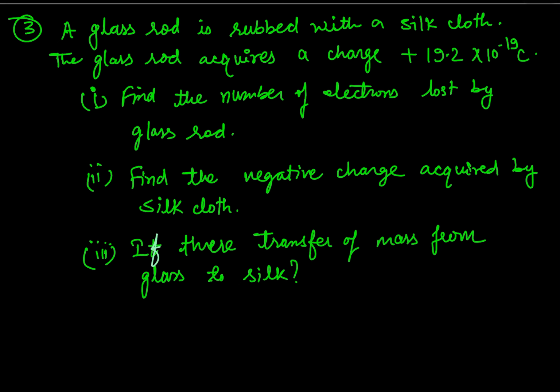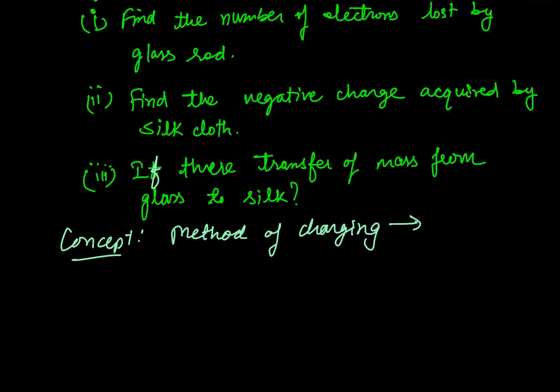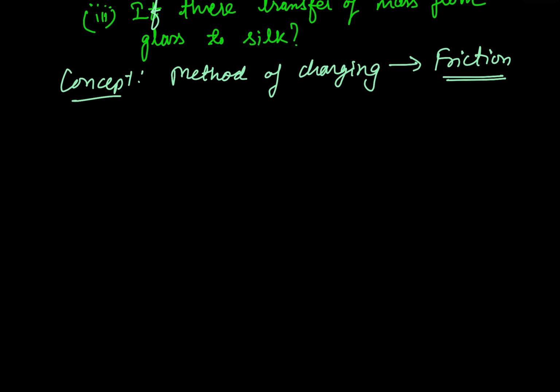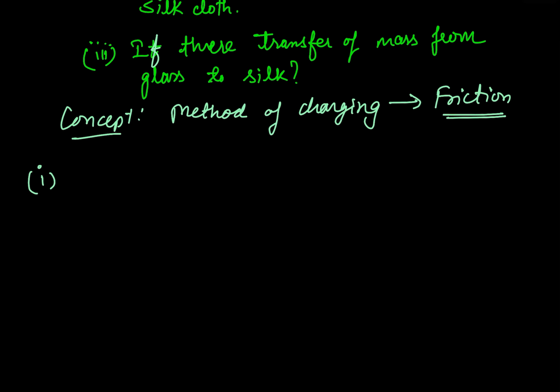So we need to understand this particular question. So the concept here lies of method of charging or the transfer of charge. And which specific method? We have three different methods: conduction, induction, and friction. So this is by friction. Okay. Now moving towards the first question. Here it is given that we need to find the number of electrons lost by the glass rod.